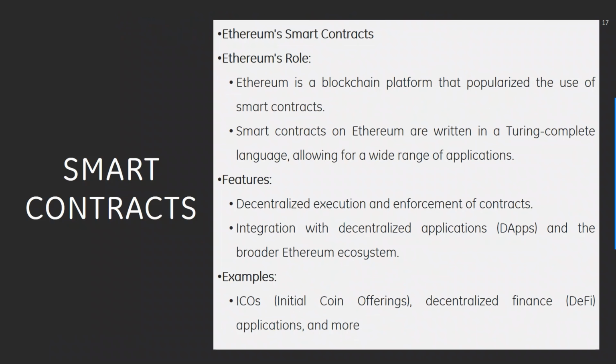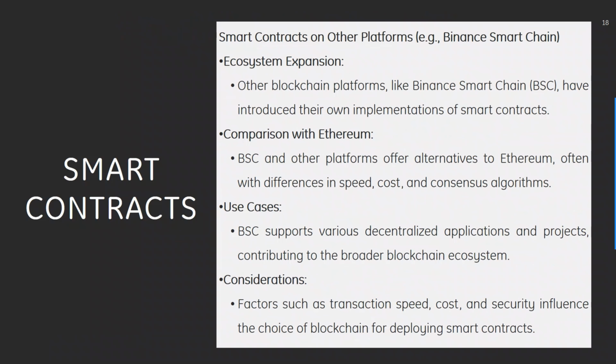Then we have Ethereum smart contracts. Ethereum's role is that it is a blockchain platform that popularized the use of smart contracts. Smart contracts on Ethereum are written in a Turing complete language, allowing for a wide range of applications. Features include decentralized execution and enforcement of contracts, integration with decentralized applications, which are DApps, and the broader Ethereum ecosystem. Examples include ICOs, which are initial coin offerings, decentralized finance, which is DeFi applications, and more.